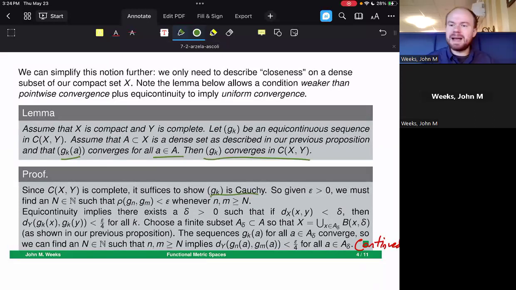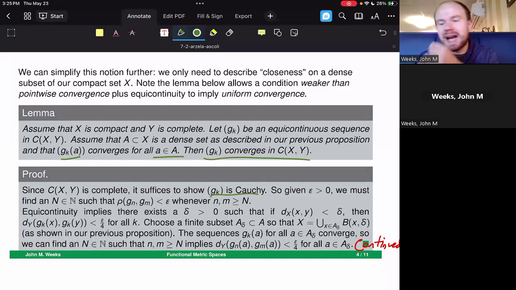Well, let's start by looking at this. We're going to use an epsilon over 3 argument here. And you may remember us using a few epsilon over 3 arguments, especially when talking about compactness. What we're doing there is this. We're going to get some closeness between the dense subset and any other elements that we want inside of our domain X. Then we're going to get closeness between our functions because of equicontinuity and how that works.